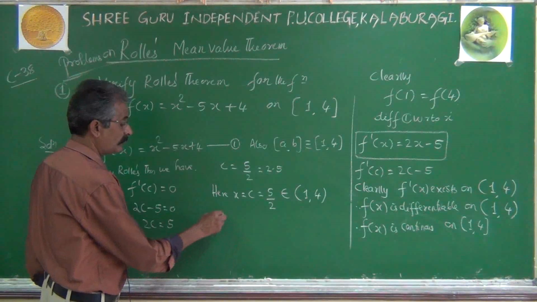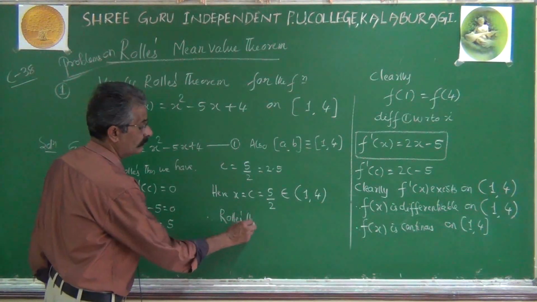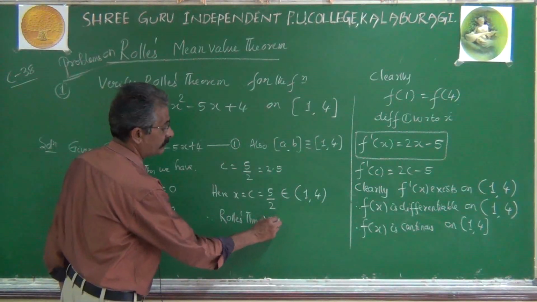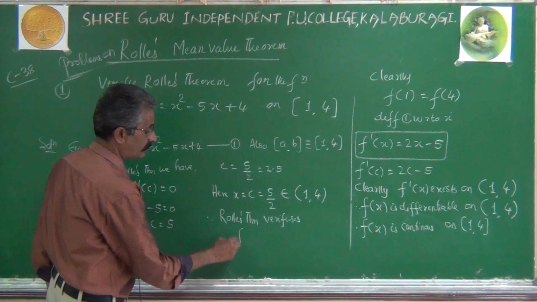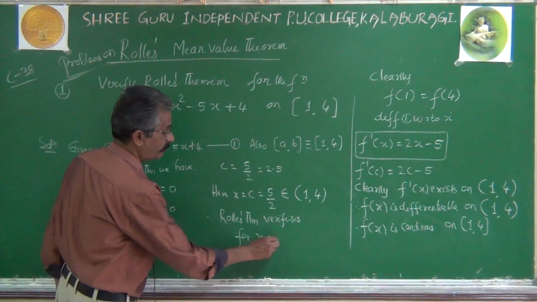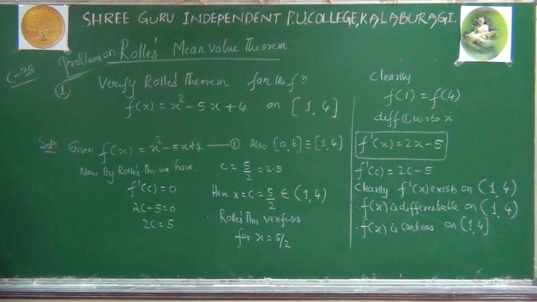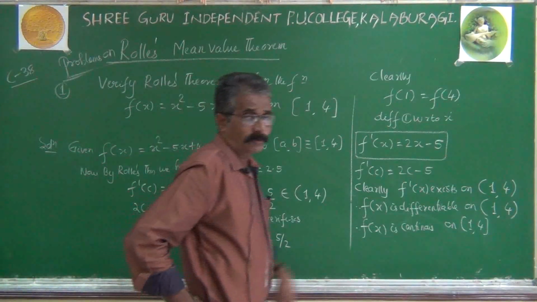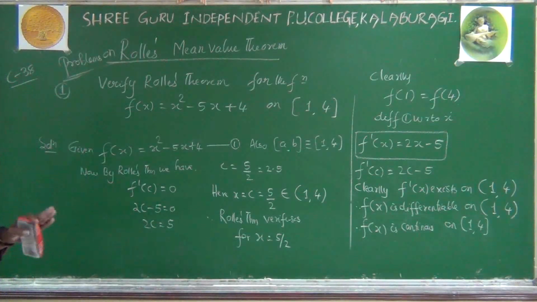Therefore, Rolle's theorem verifies this for x equal to 5 by 2. This is the analytical meaning of Rolle's theorem for this problem. So analytically for this problem, at point x equal to 5 by 2, there is a tangent parallel, and that's what the meaning is.